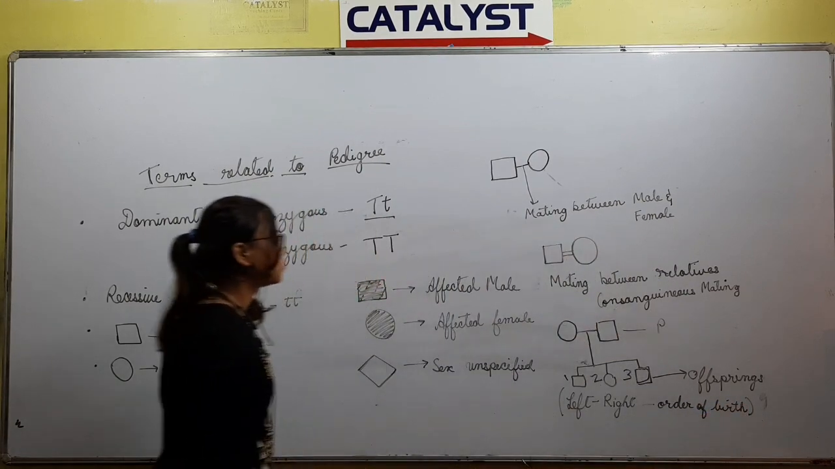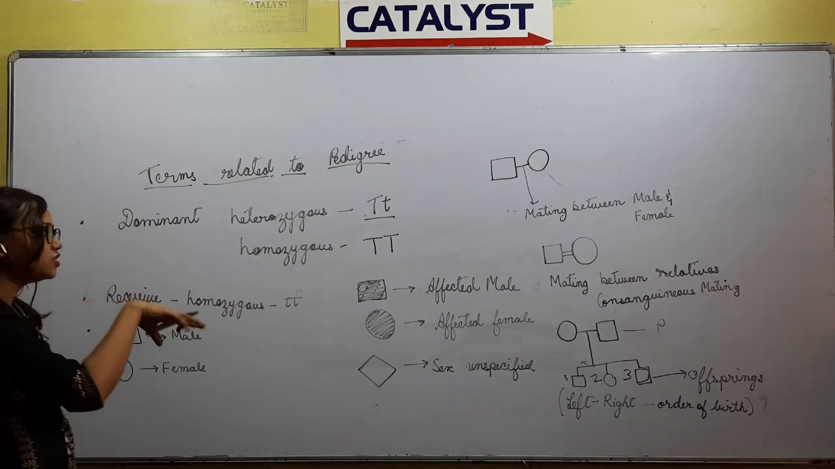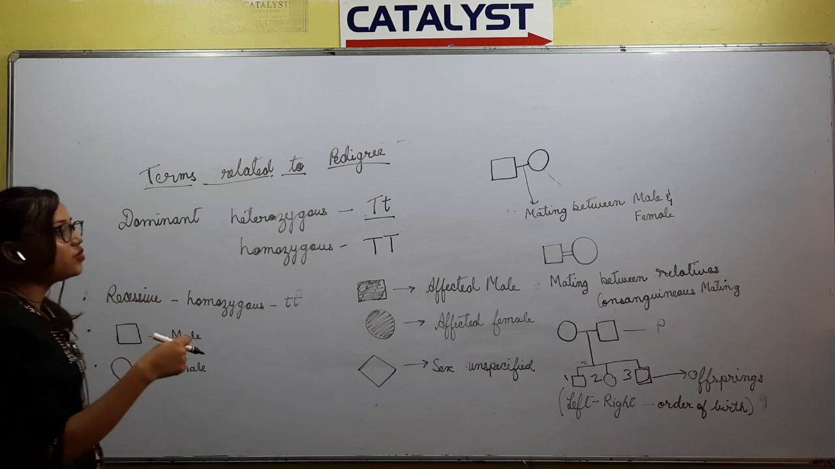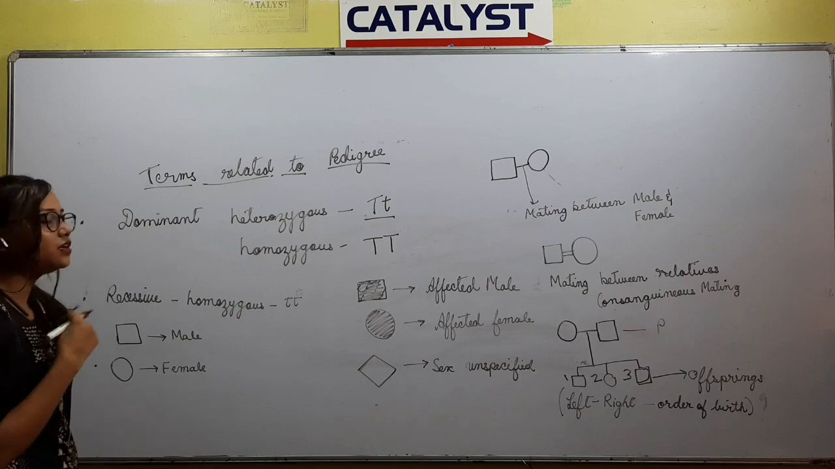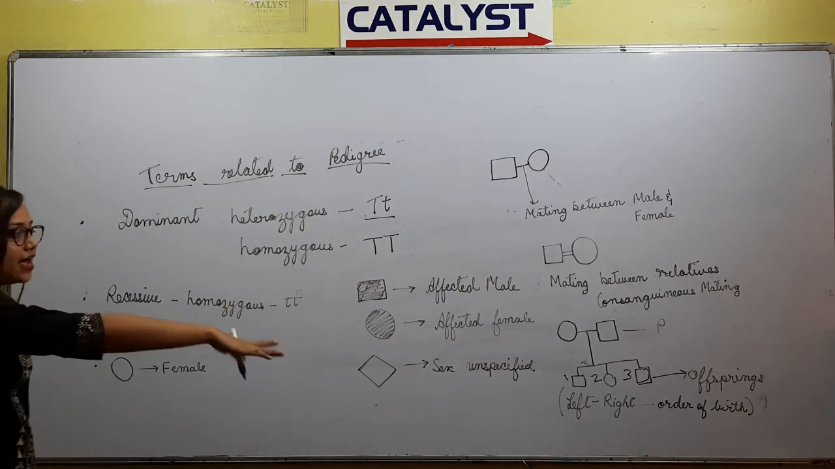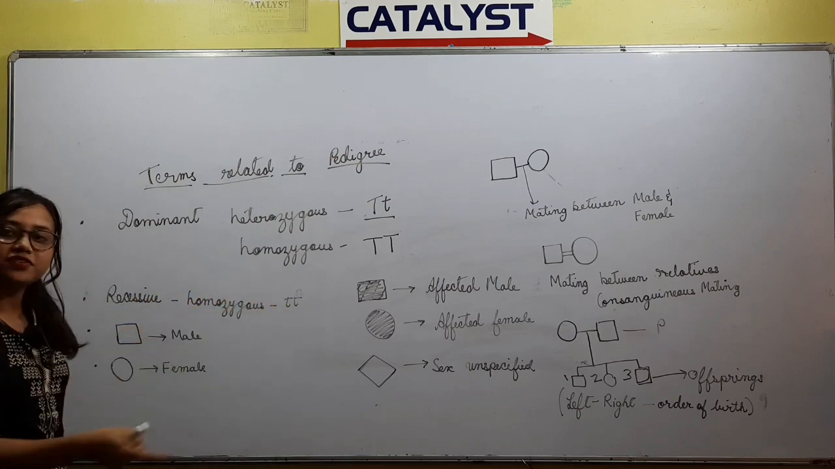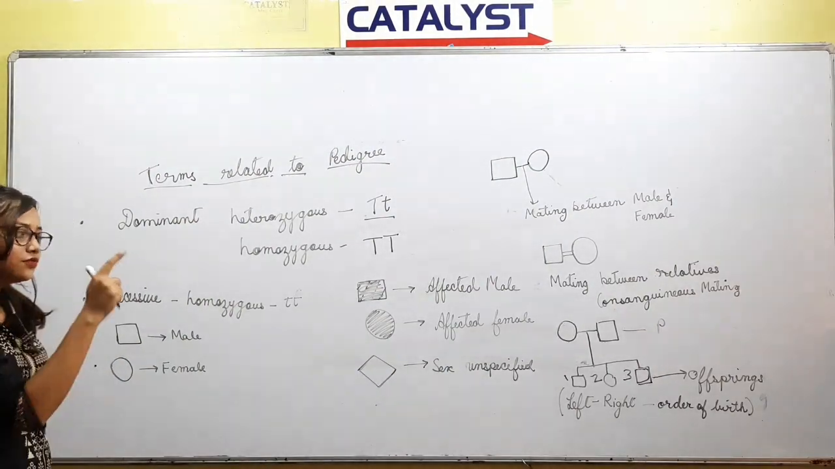Okay, so these are the basics: male is a square, female is a circle, affected male is a shaded square, affected female is a shaded circle, and sex unspecified is a rhombus. Mating between male and female is a single horizontal line. Mating between relatives is known as consanguineous mating, shown by a double horizontal line. The offspring, joined by a vertical line, are placed from left to right in order of their birth, and numbered 1 to 3, from left to right.